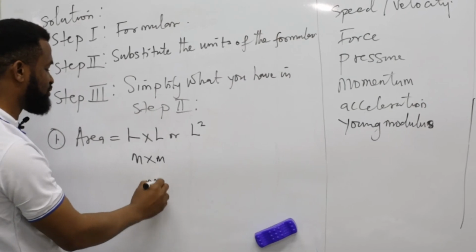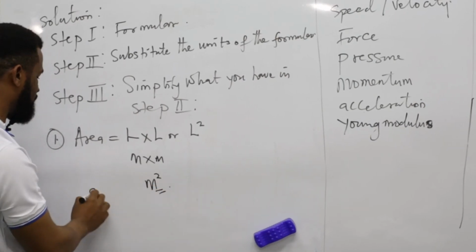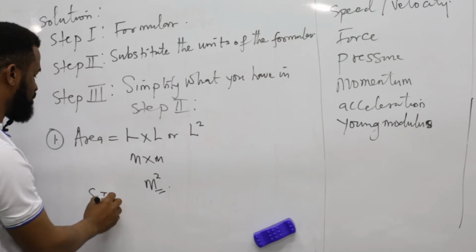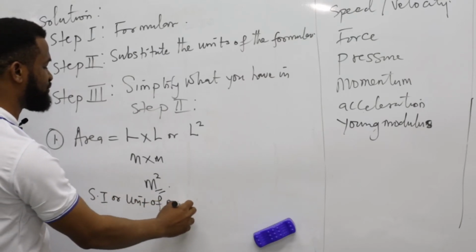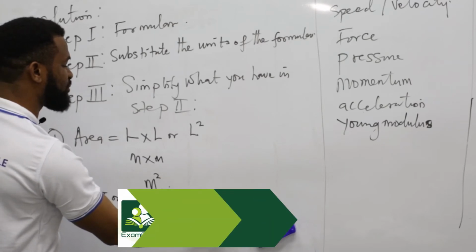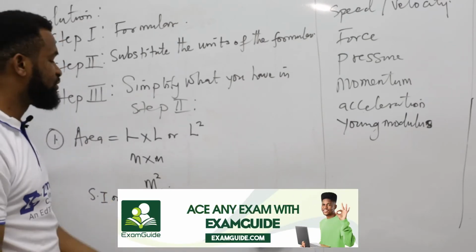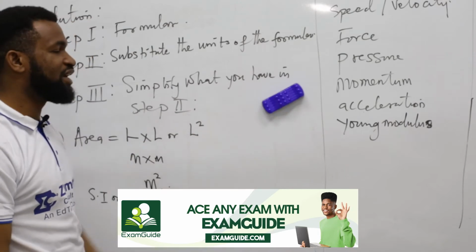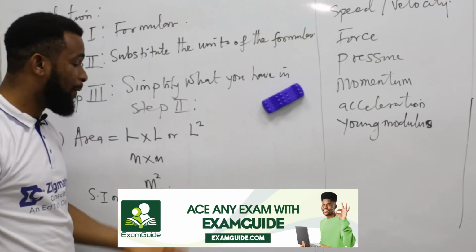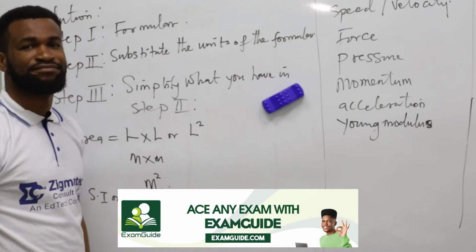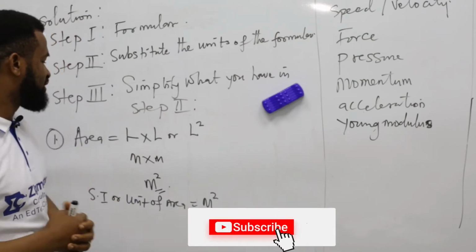M times m is given as m squared. Therefore, the SI unit of area is meter square. That is why whenever you solve a problem in area, your answer must be either centimeter square or meter square. I hope that is clear.